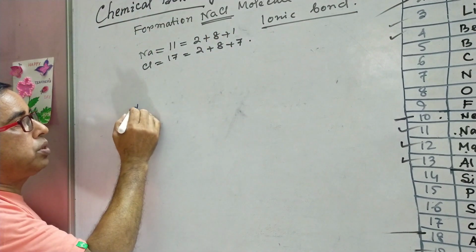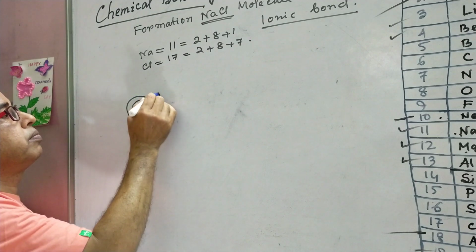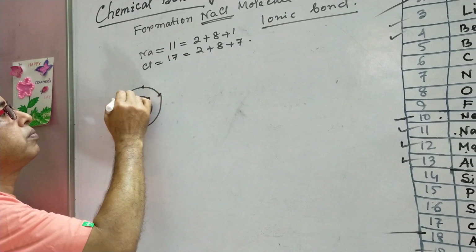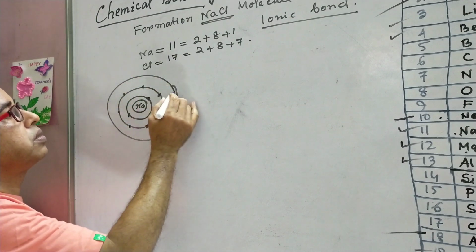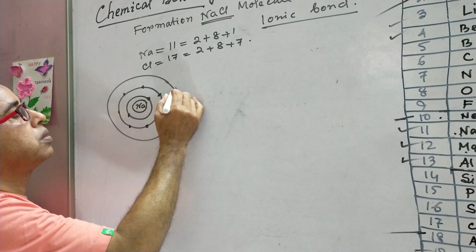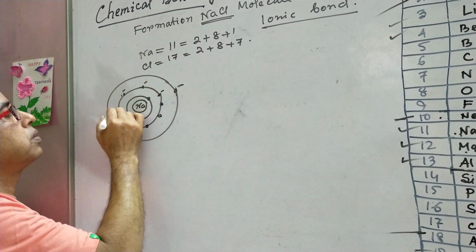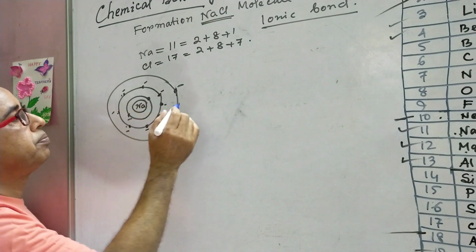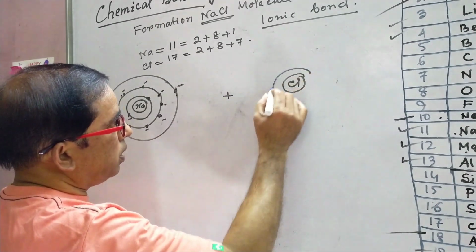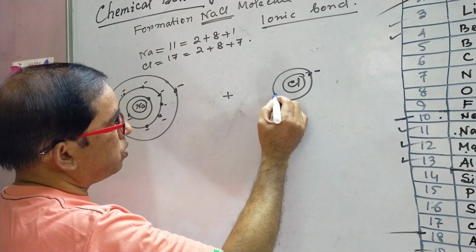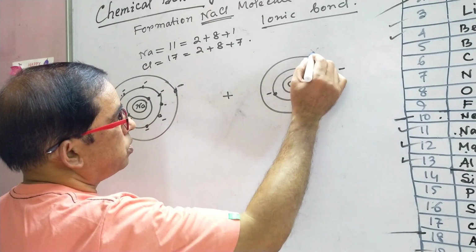We can represent those like this, and the chlorine atom can be represented like this. In its K shell, 2 electrons are there. In its L shell, 8 electrons are there.